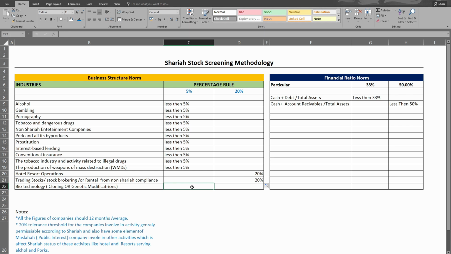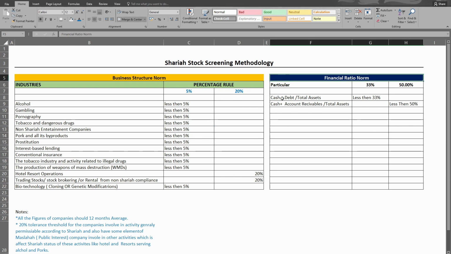And for biotechnology, cloning and genetic modification, it is 5%, so it should be less than 5%. The business structure should be this: the revenue from those particular non-Sharia-compliant activities should not be greater than 5% of the total revenue. I hope this clears your mind. And then after this, you should go on to find the financials of the companies.